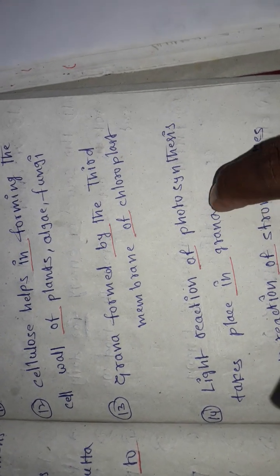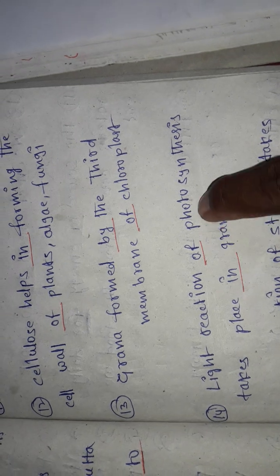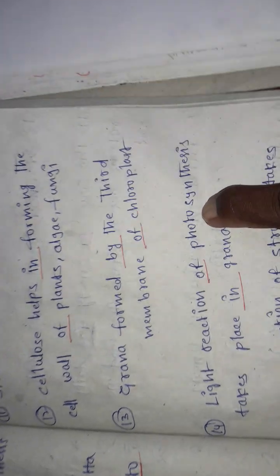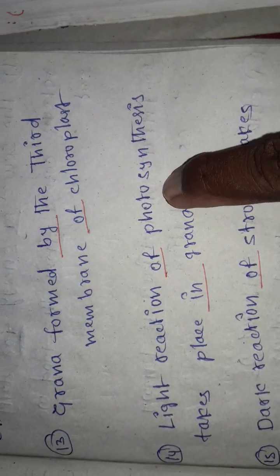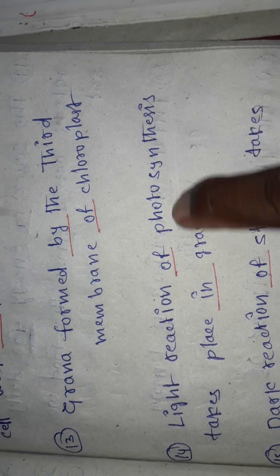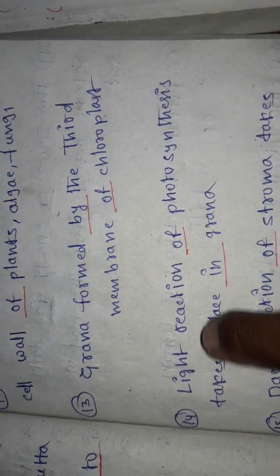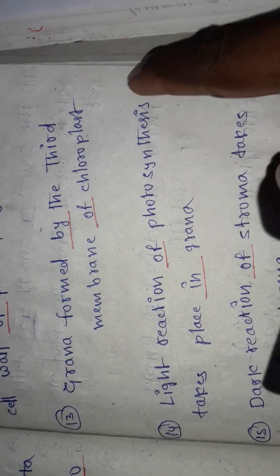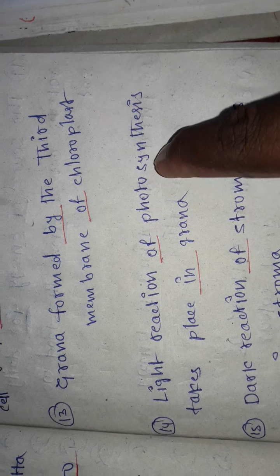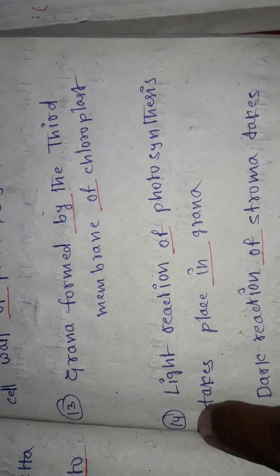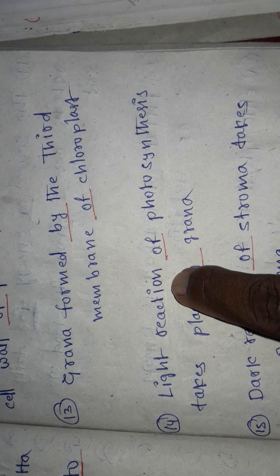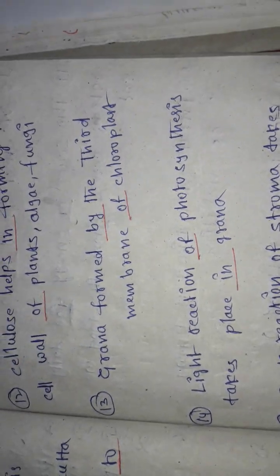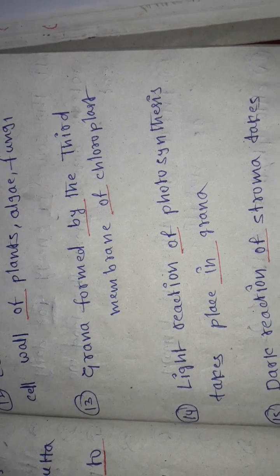The photosynthesis is a combination of different reactions. In those reactions we have two reactions, light reaction and dark reaction. So in the photosynthesis there are so many reactions, and light reaction is one of them. So light reaction of photosynthesis.